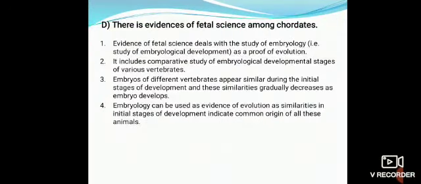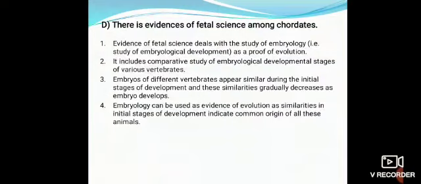Next statement: there is evidence of fetal science among chordates. In your textbook, instead of fetal, FATAL, fatal is written, which is wrong. The meaning of FETAL, fetal, is a growing embryo in the mother's womb. Okay. So answer. First point: evidence of fetal science deals with the study of embryology, that is, study of embryological development as a proof of evolution.